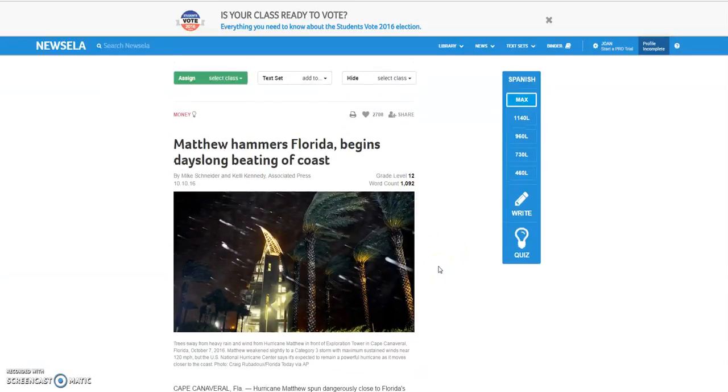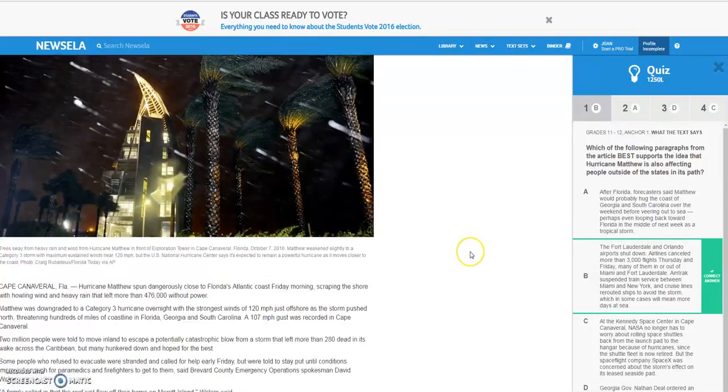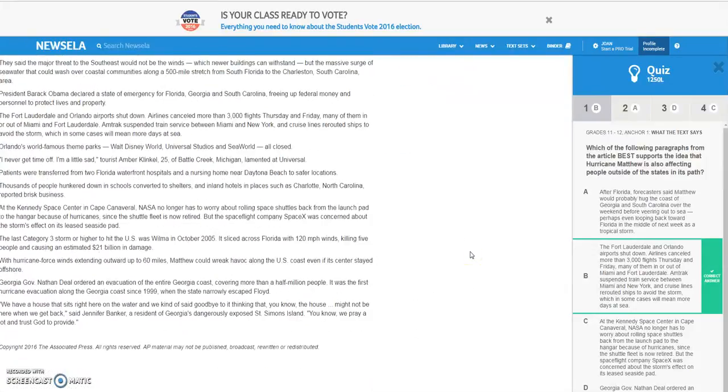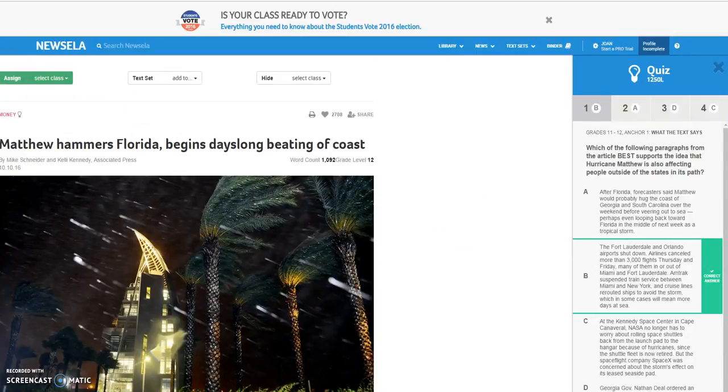Now, if you would like to have your students use Newsela online, you would create accounts for them. And after they read the article, they can take a quiz. And you'll see the quiz on the right-hand side. Now, this quiz will be modified along with the reading levels. Once they take several quizzes, Newsela will automatically put them into the proper reading level. So they log in, you have their article assigned, and it will be at their just right reading level.